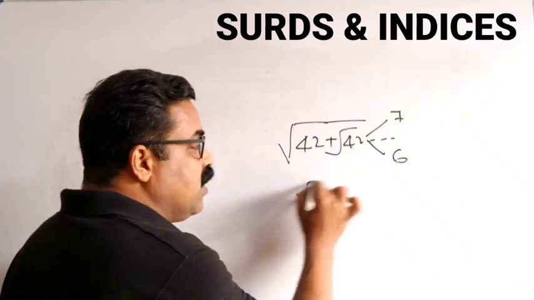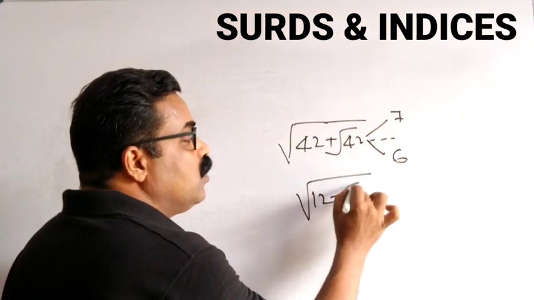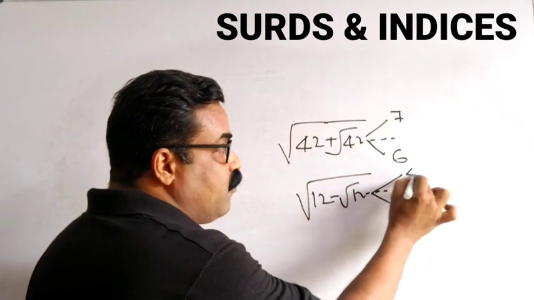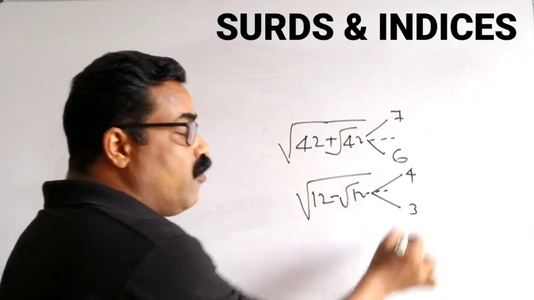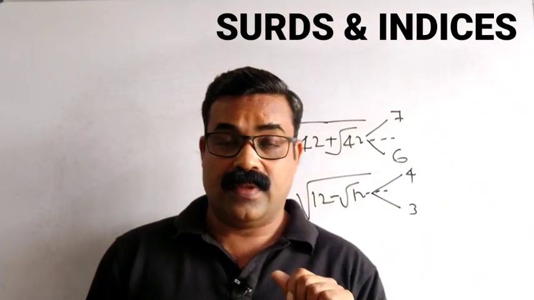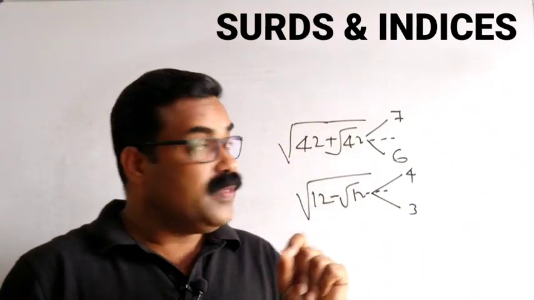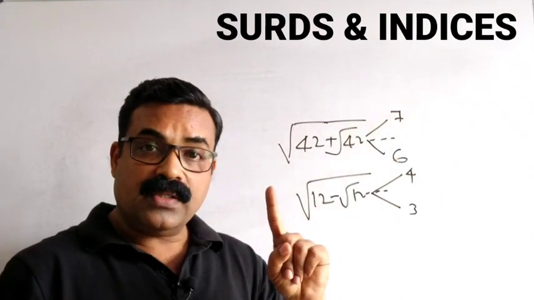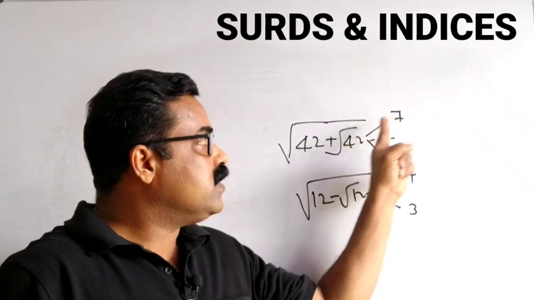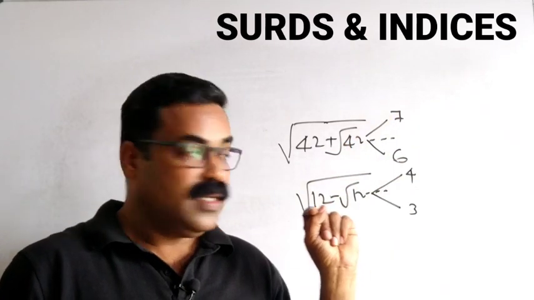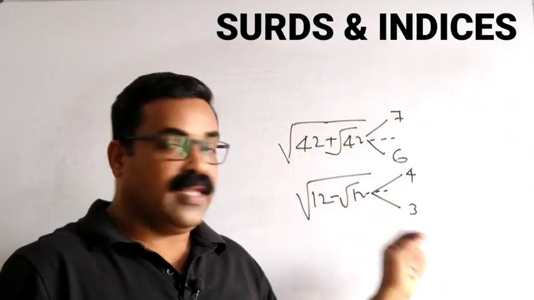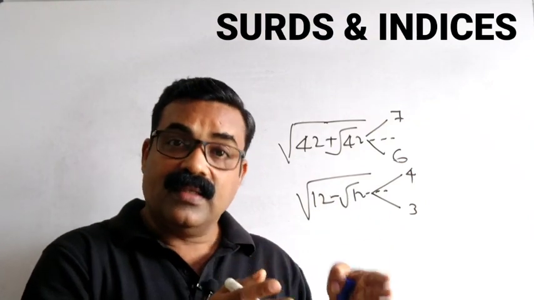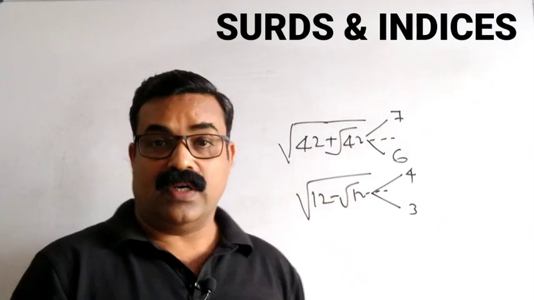Similarly, in the next question we took root 12 minus root 12 and so on. For this 12 we took the factors as 4 and 3, and the difference between 4 and 3 is 1. Understand very clearly, the difference between 7 and 6 is 1, because the factors of 42 are 7 and 6. Here for 12, 4 and 3.